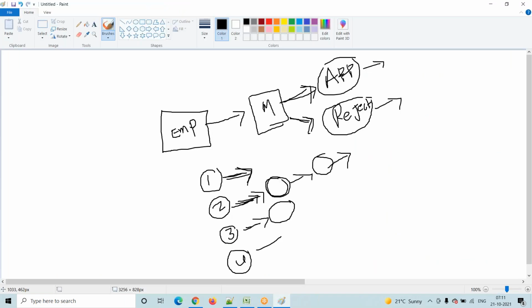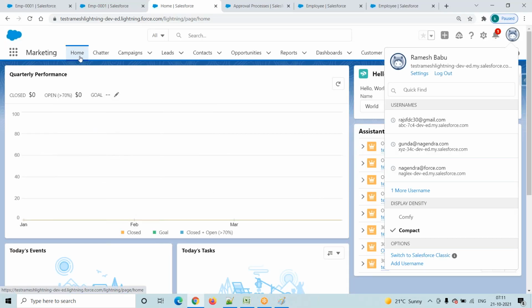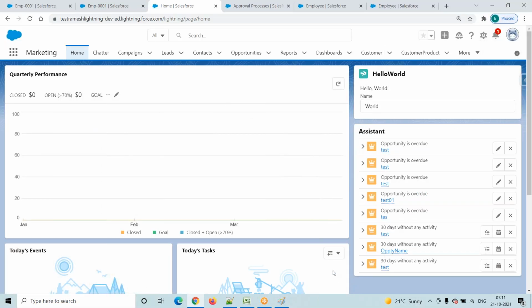What I am trying to say is James resigned from the service and he sent it to his manager. Okay, where will the manager find that some records are pending for his approval? Where will the manager find them? It is under the home tab only. Here I did not make some setup. Generally under the home tab we will make this setup.